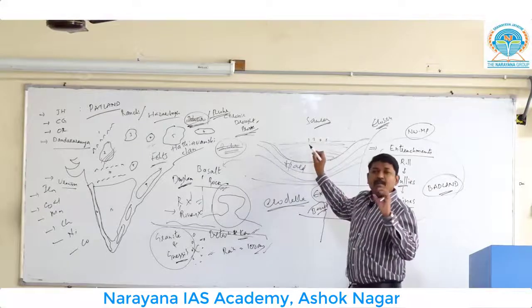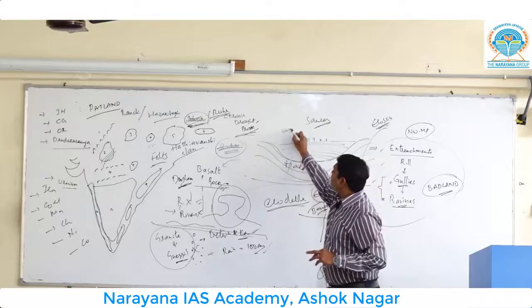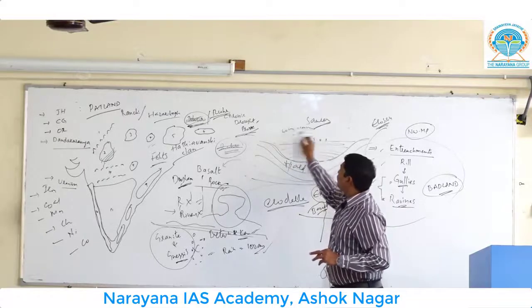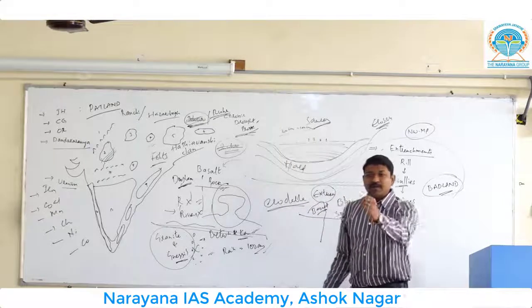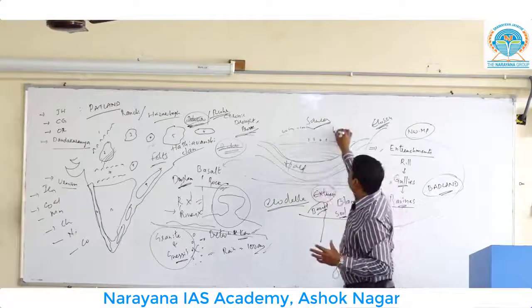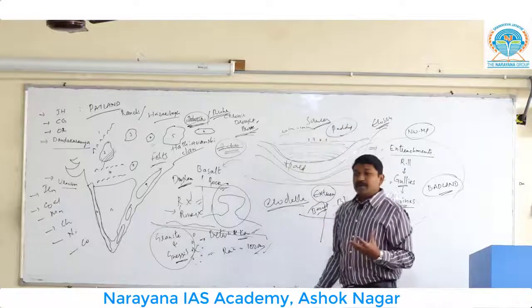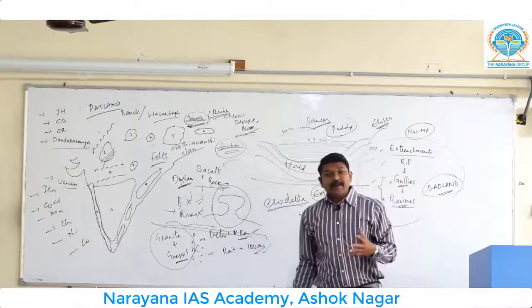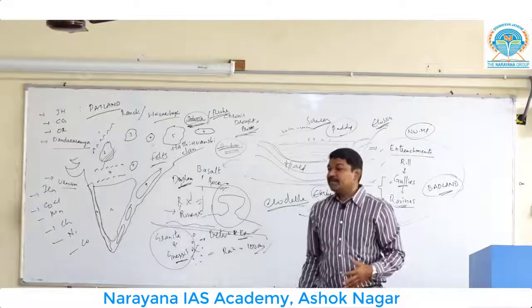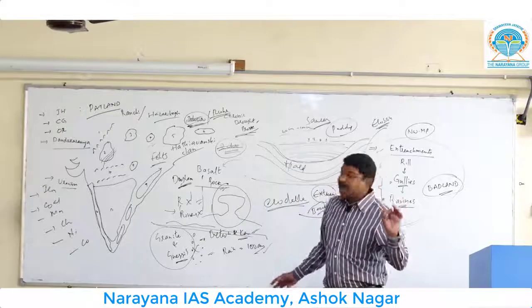A small amount of rainfall, maybe just 60 centimeters to 100 centimeters of rainfall, will be sufficient for the production of paddy. Normally, what is the amount of water that is required for the cultivation of paddy? 100 to 120 centimeters of rainfall is the minimum required. But here, see the condition.